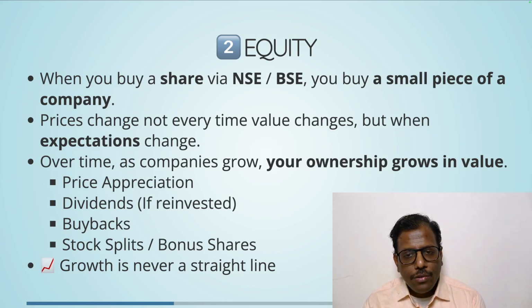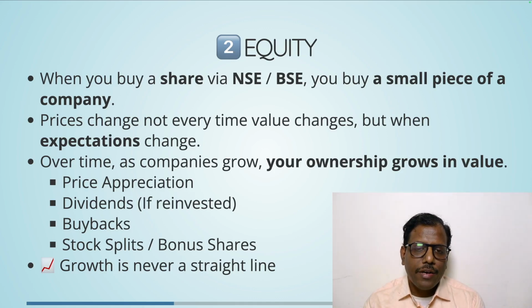Over time, as companies grow, your ownership grows in value via multiple steps. One, there can be a price appreciation over a period. You bought it for, say, 100 rupees and the current price is, let's say, 1,000 rupees. That's the price itself having appreciated. The other part is that shares issue dividends, typically based on what kind of share you are holding and how the company treats its shareholders. Some companies are more dividend focused and will keep releasing dividends. Some will be more appreciating shares and may not concentrate that much on dividends.